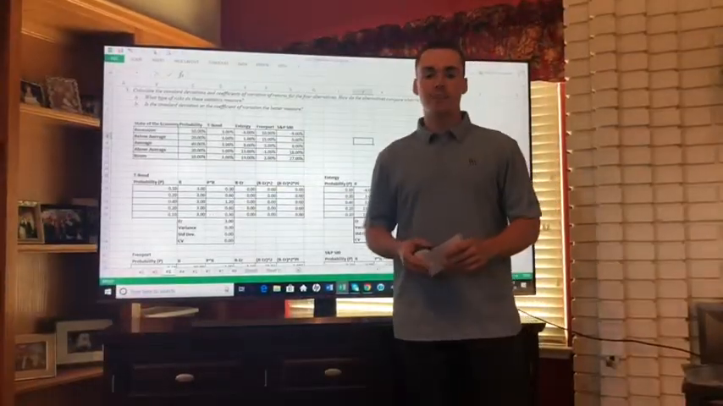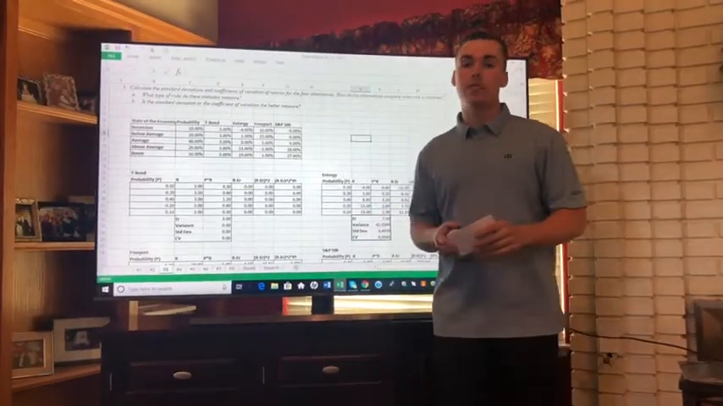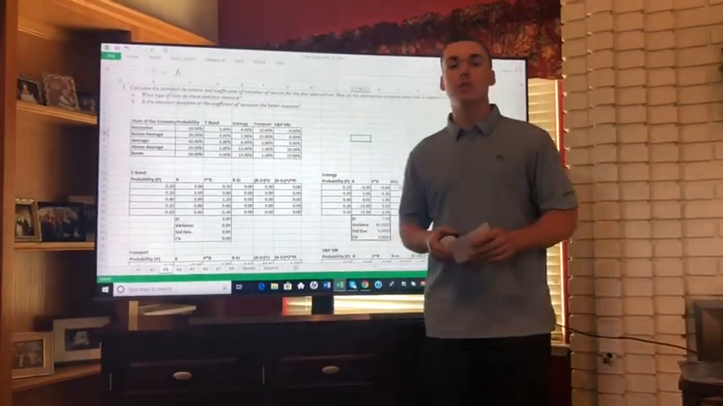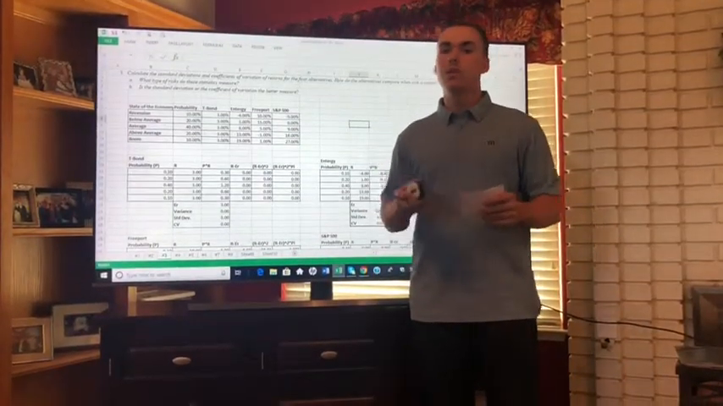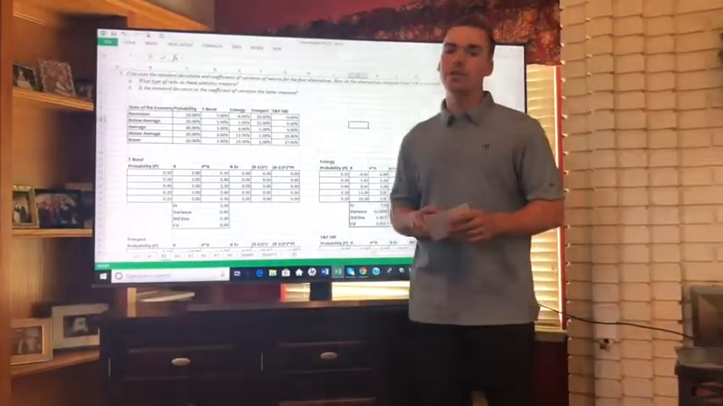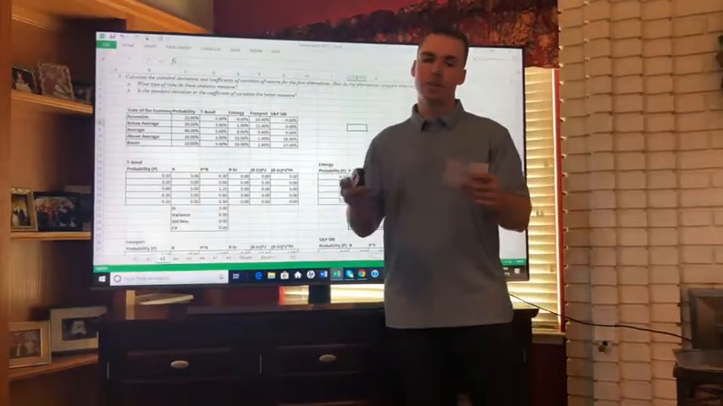Here, we calculate the standard deviation and coefficient of variation. The standard deviation measures the risk of the investment. The coefficient of variation measures the risk relative to the expected return. So, in this example, the coefficient of variation is more useful because it measures the risk per unit of expected return.